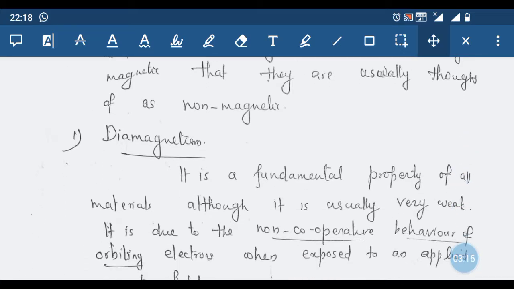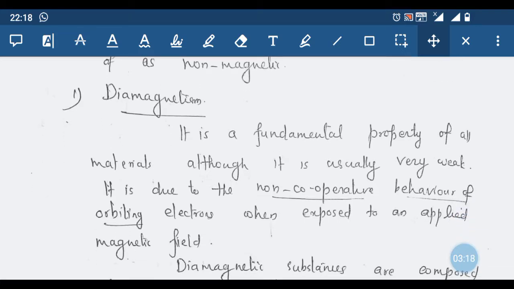Now we can go to the property of diamagnetism. Diamagnetism is a fundamental property of all materials, although it is usually very weak.